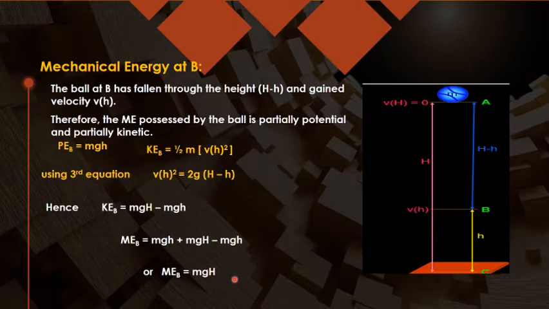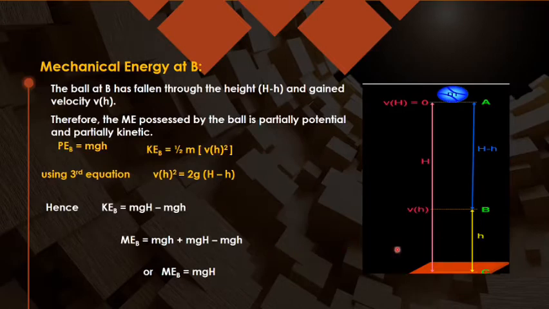You should note down these things, because this can be asked as a direct derivation: prove that the mechanical energy remains conserved when we release a ball from a height, or when we throw a ball upwards with some speed v given in the question. In both cases the steps followed will be similar: you have to use the third equation and find whatever height you are supposing.